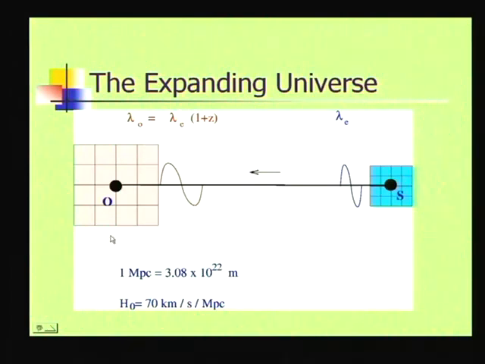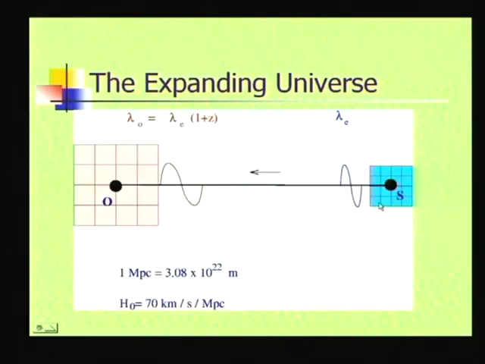Then in the last class I had introduced the comoving coordinate system. The comoving coordinate system is a coordinate system that is fixed to the galaxies that are expanding. So, in this coordinate system the positions of the galaxies that are moving apart remain fixed.